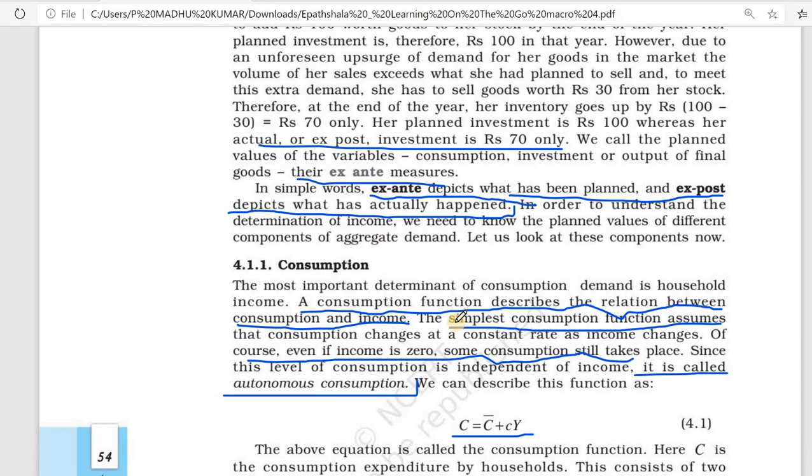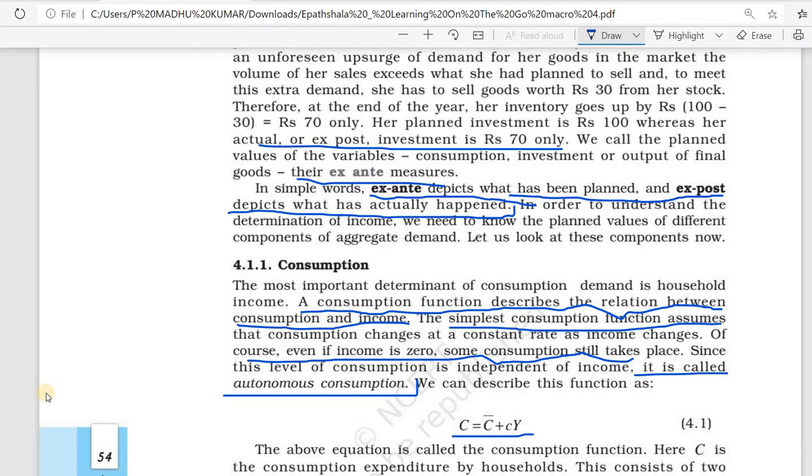Consumption means the amount spent on consumption at a given level of income. The concept of consumption is important to the theory of income and employment. Consumption mainly depends on income. If you have more income you can spend more for consumption. That is the main thing. When you have more money, normally you will spend on other things.